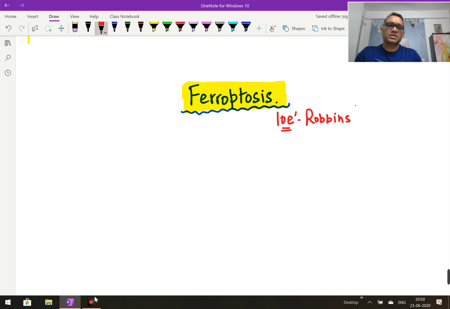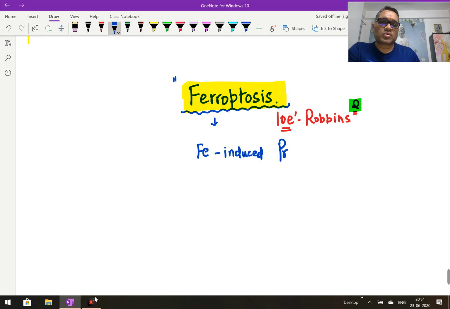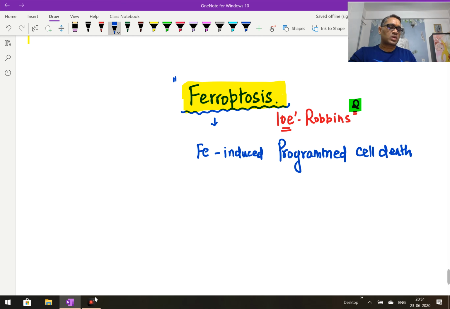And remember, this can be a very important future MCQ for upcoming NEET or next exam or AIIMS exam or PGI exam. So this is a very important topic, ferroptosis, right? So the topic is ferroptosis added in the new Robbins. As you can see, the name itself is telling it is an iron induced programmed cell death.